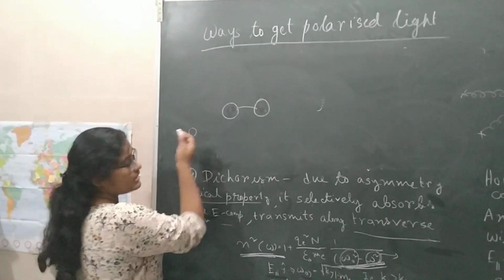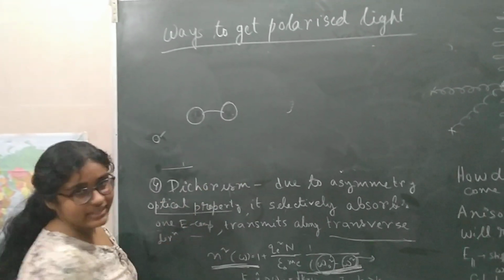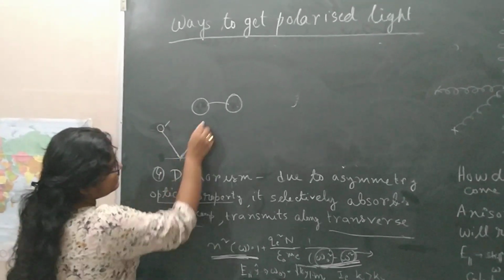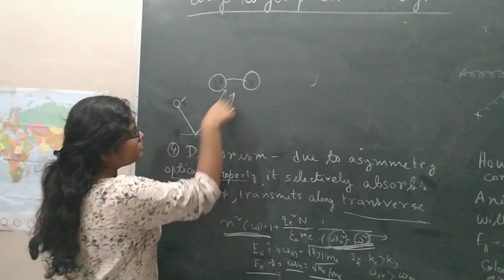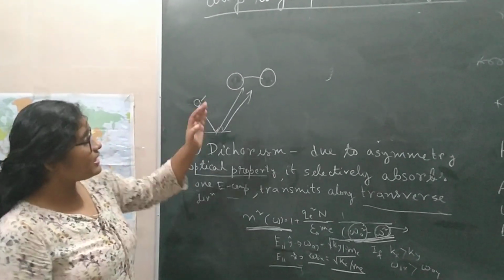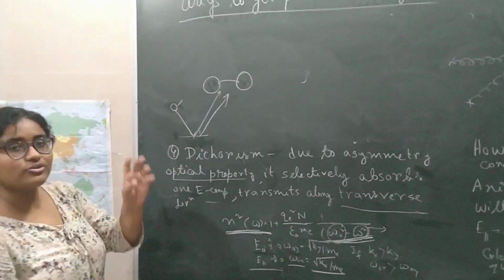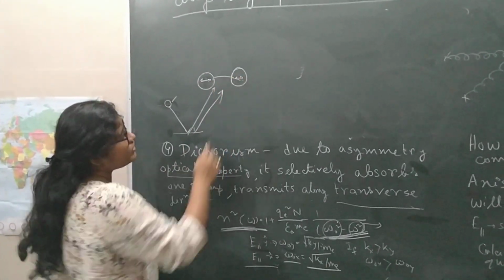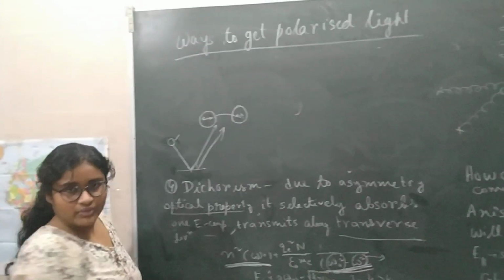Suppose sunlight is unpolarized light. There is water or ice or some horizontal surface. The sunlight will come and reflect from the water or the ice and come back to your eye. The reflected light is partially polarized, and if the angle of reflection is the Brewster angle, then it will be plane polarized, perpendicular to the plane of incidence. So your polarizer axis should be such that it blocks that perpendicular component coming to your sunglasses.